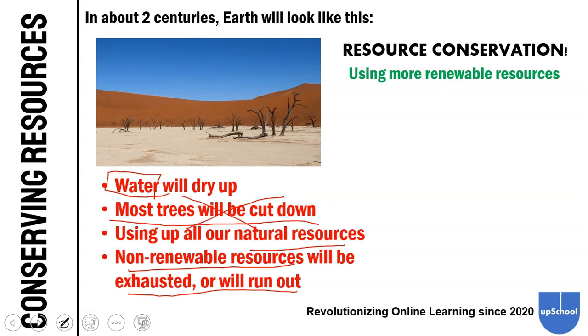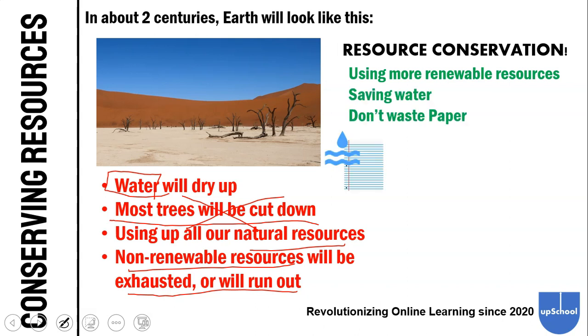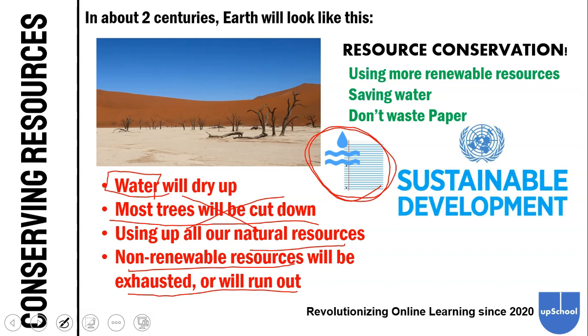Resource conservation means to use more renewable resources, saving water, not wasting paper. Paper and water are two very important resources we should save. And as a student, you might think that only scientists and companies can do resource conservation, but even you at home can do resource conservation by just saving two simple but important things such as water and paper.